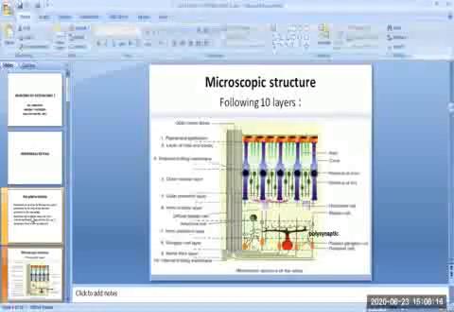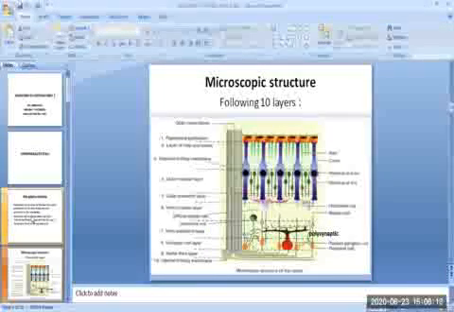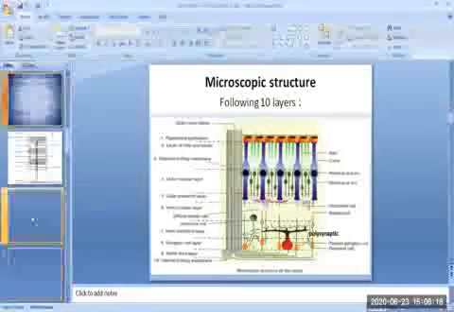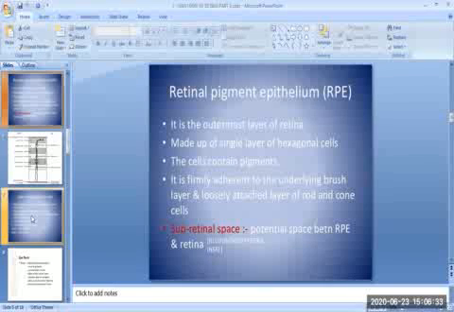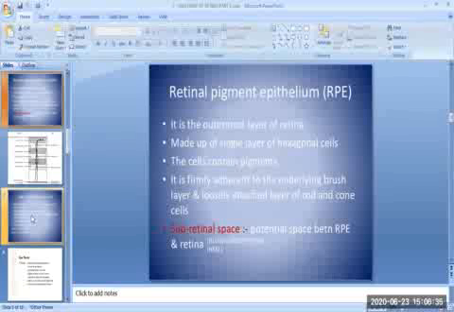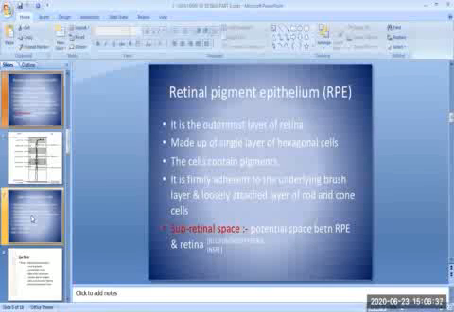following 10 layers. The first layer is the pigment epithelium, or the retinal pigment epithelium. It is the outermost layer of the retina. It consists of a single layer of cells containing pigment, and it is firmly adherent to the underlying basal lamina, which is called Bruch's membrane of the choroid.